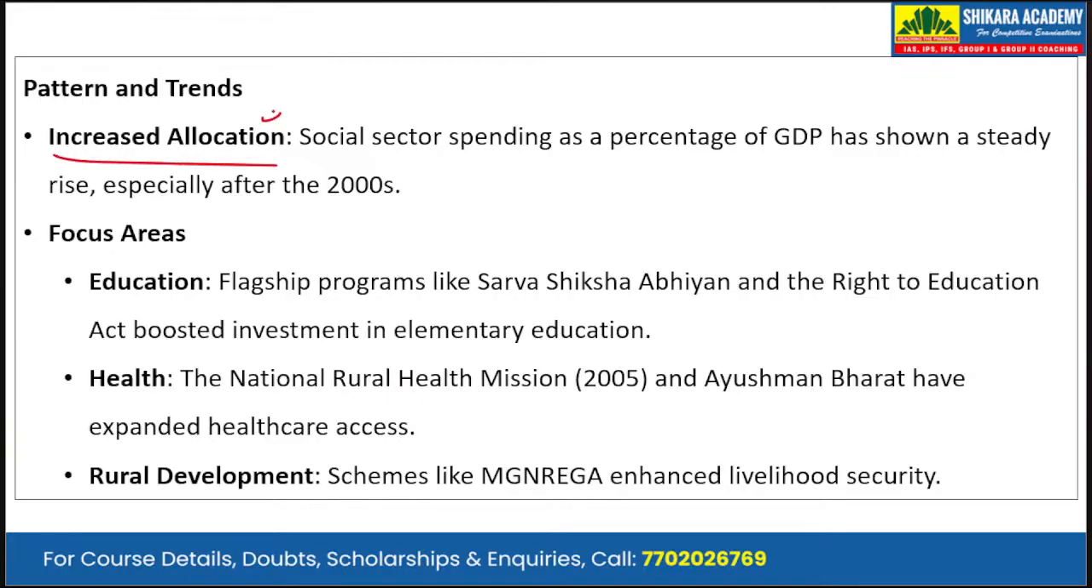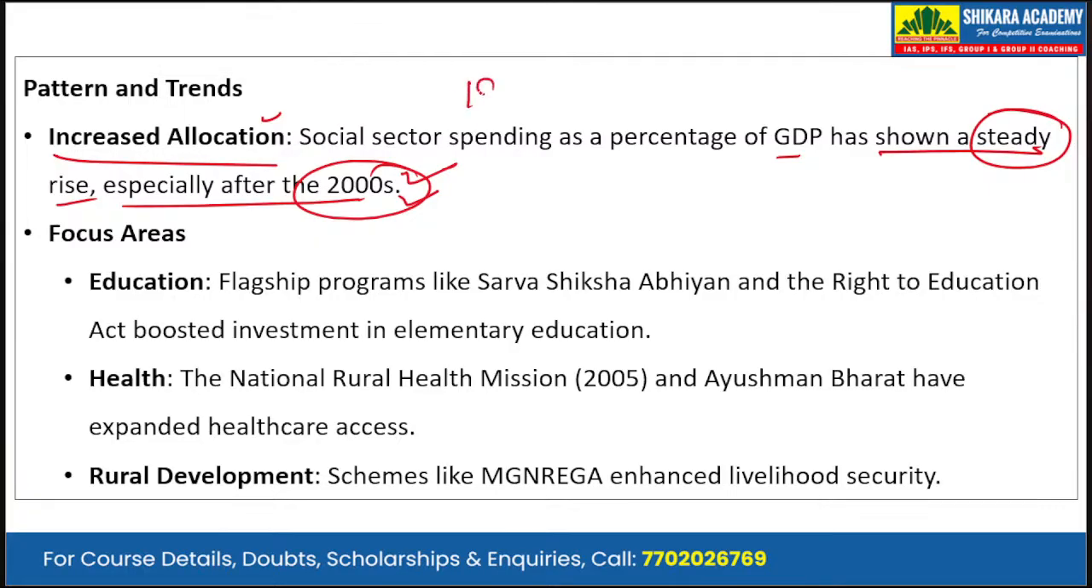Social sector spending as a percentage of GDP has shown a steady rise, especially after the 2000s. So it was not seen in the 1990s. In the 1990s we were still struggling and the economy was recovering. But after the 2000s, there has been a steady increase in the percentage of GDP that is spent on the social sector. Then the focus areas are education, health, and rural development.